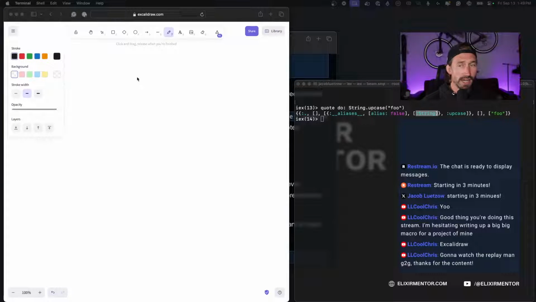The innermost function is going to be the upcase. We have our tuple. It breaks my brain every time. I should have prepared for this live stream.